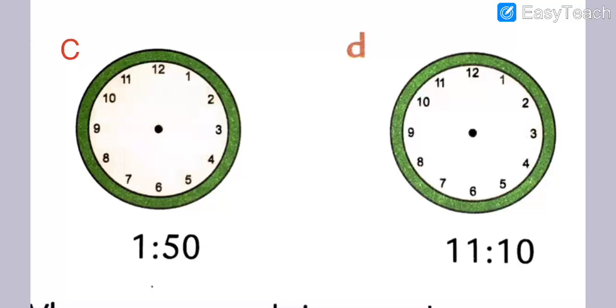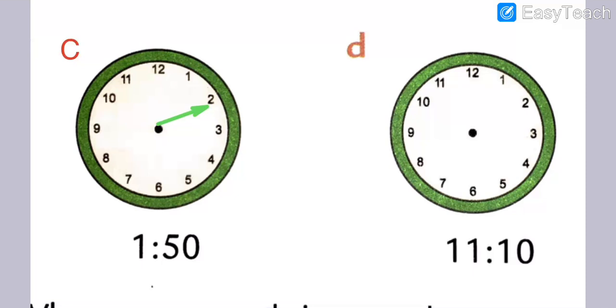Now we will move on to question C and D. Here we have to put only the arms. Its time is 1:50, that is, 1 o'clock and 50 minutes. Got my points, my dear students? So I am going to draw the hour hand first. Where is the hour hand? Obviously it comes on 2.